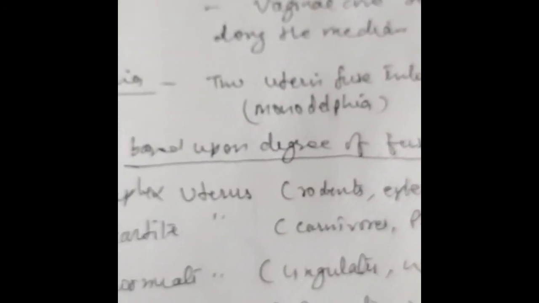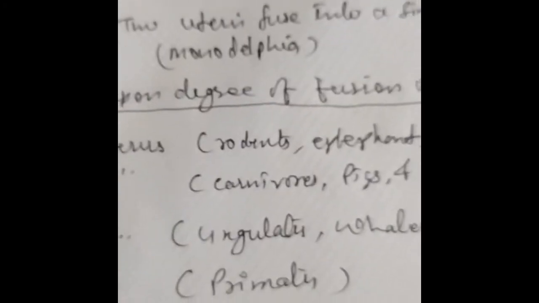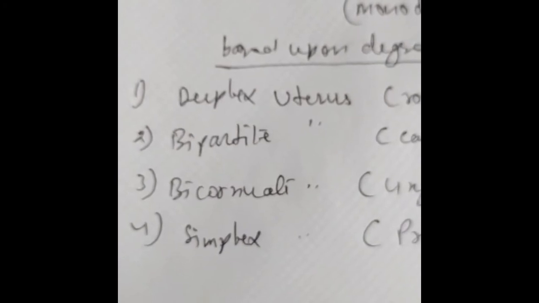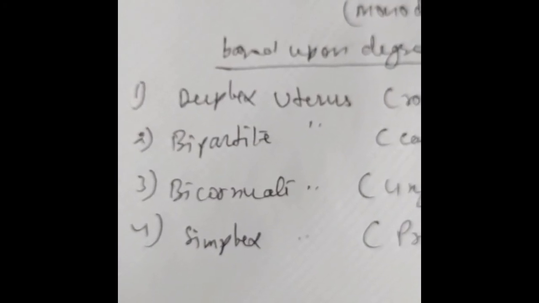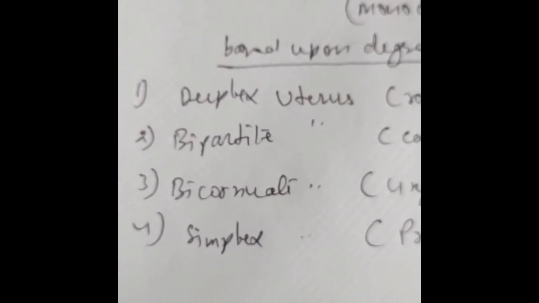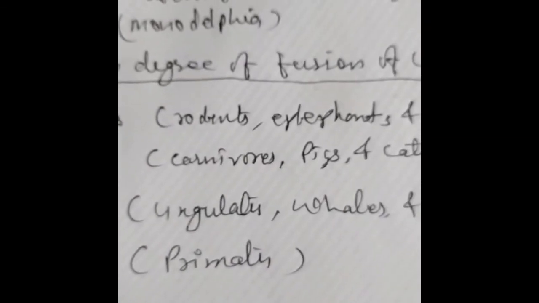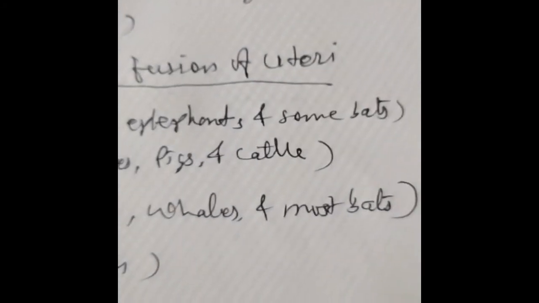But in eutheria, two uteri fuse into a single tube. That is why they are called monodelphia. Based upon the degree of fusion of uteri, there are four types of uterus: duplex uterus, bipartite uterus, bicornuate uterus, and simplex uterus. The first is the duplex uterus, which is found in rodents, elephants, and in some bats.